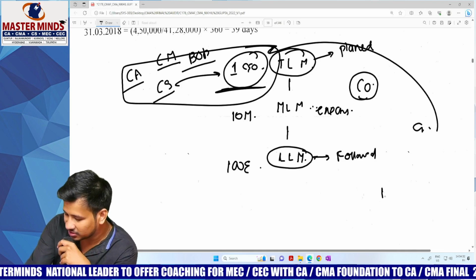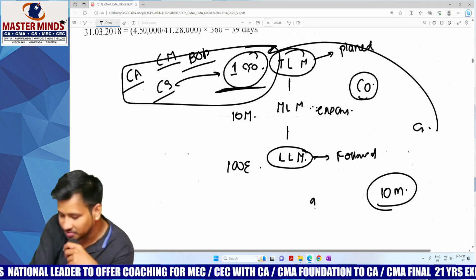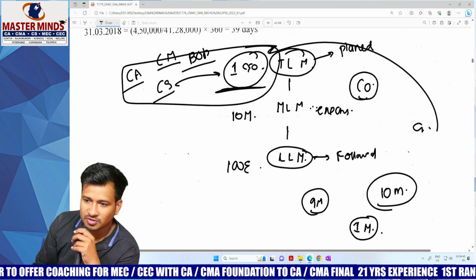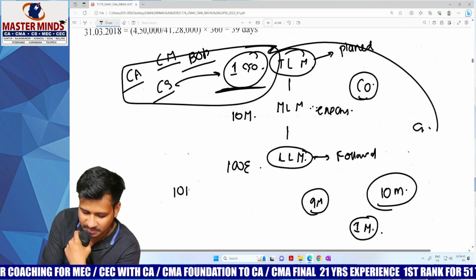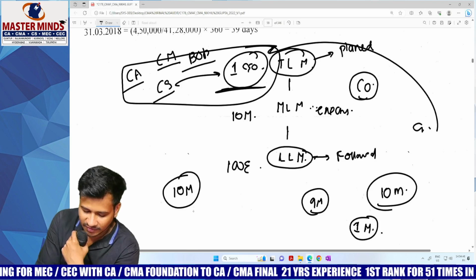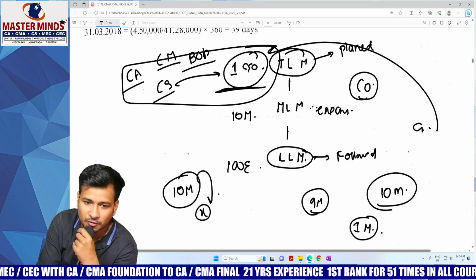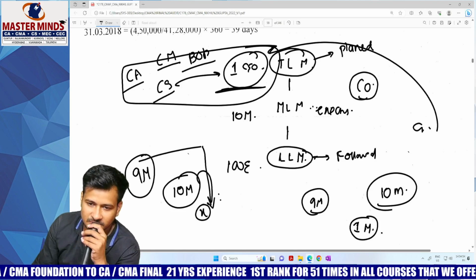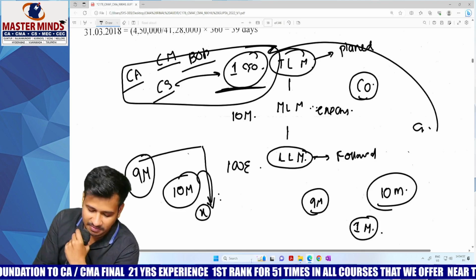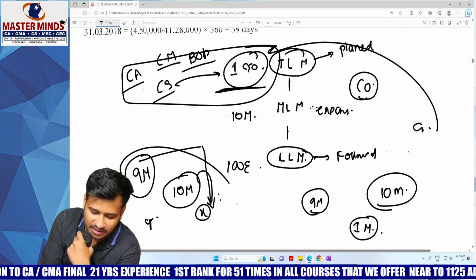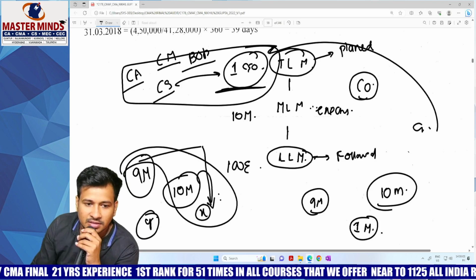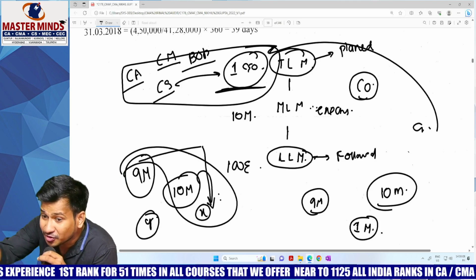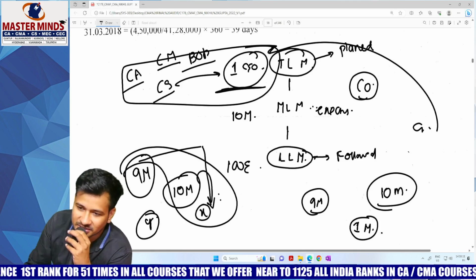Say for example, if there are 10 members in top level management, 9 members will be appointed to audit that particular member. Say X is a person on whom you are having doubts. All the other 9 members will be conducting an audit on Mr. X. There will be another member, say Y, and all the other 9 members will be conducting an audit on Y. Like that, each and every person is available to do the audit on another person. But who is appointed to do the audit is not known to any other person.